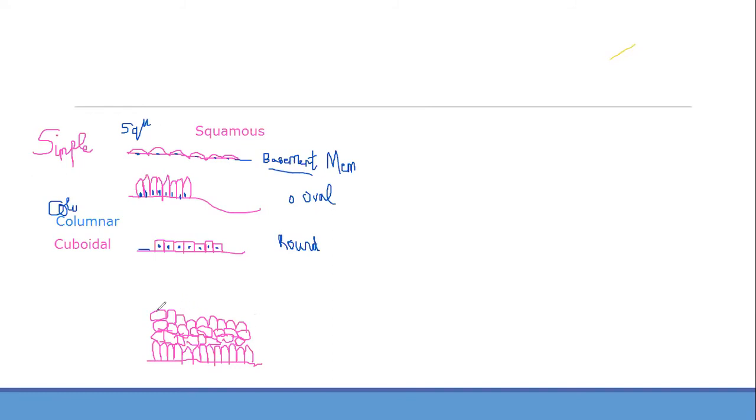Now three layers have come up. You can draw more if you want. On top of that, it will be squamous, one layer of squamous. Now let me put the nucleus inside. So what am I drawing? It is a stratified layer. I didn't tell the details, but just stratified. The first one is columnar, and here you can put the nucleus inside.